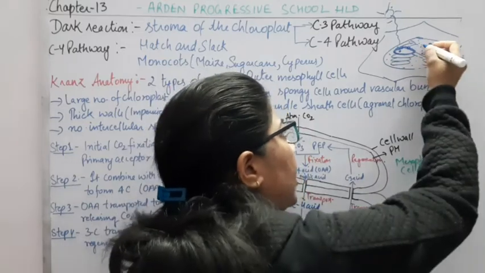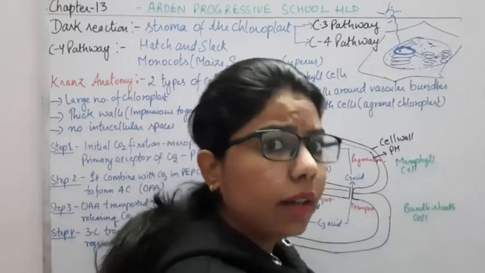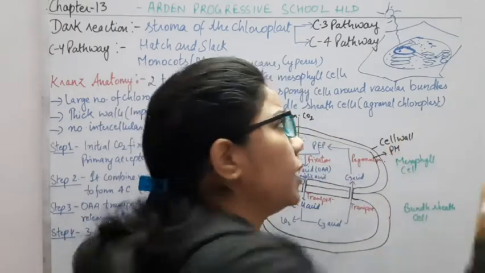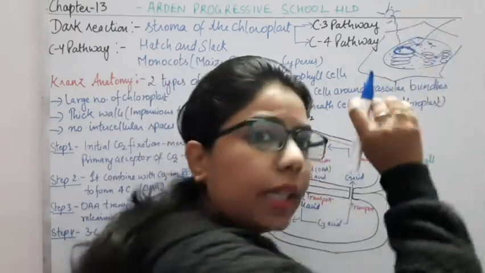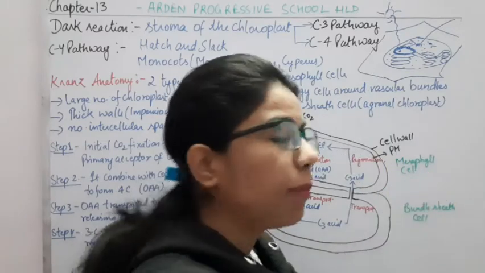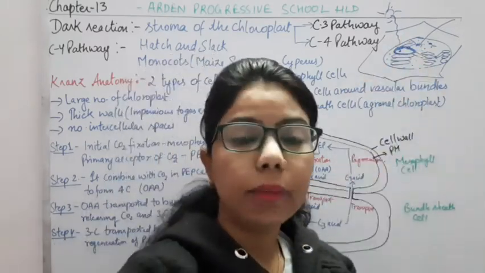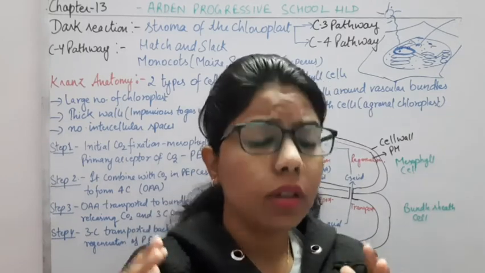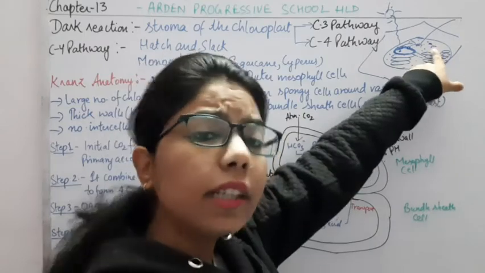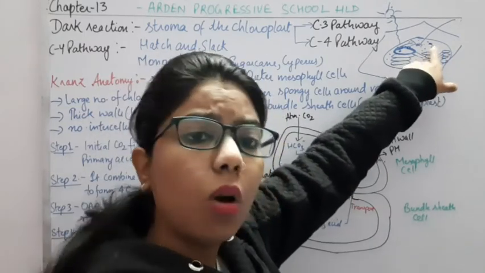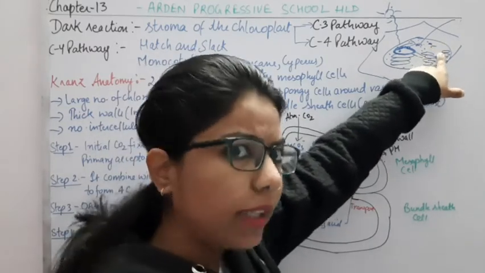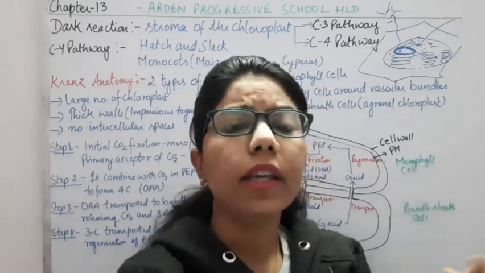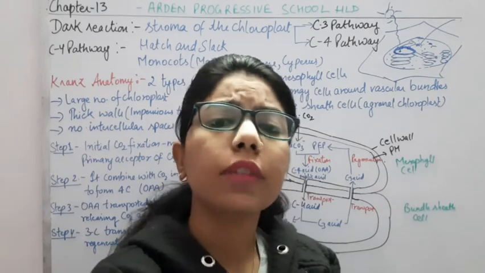Now this ATP and NADPH will move in the stroma. The CO2 which comes from outside into the chloroplast will combine with ATP and NADPH, and it will form glucose. It means the synthesis of food takes place in the stroma of the chloroplast. Now in this dark reaction also, we have categorized two types of plants, that is the C3 plants and the C4 plants.